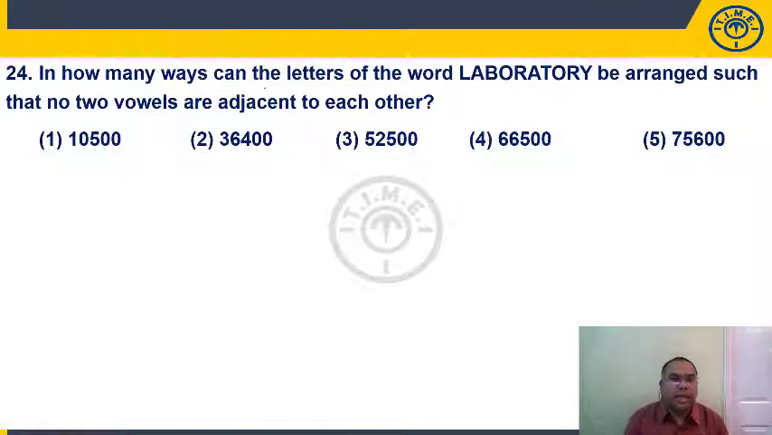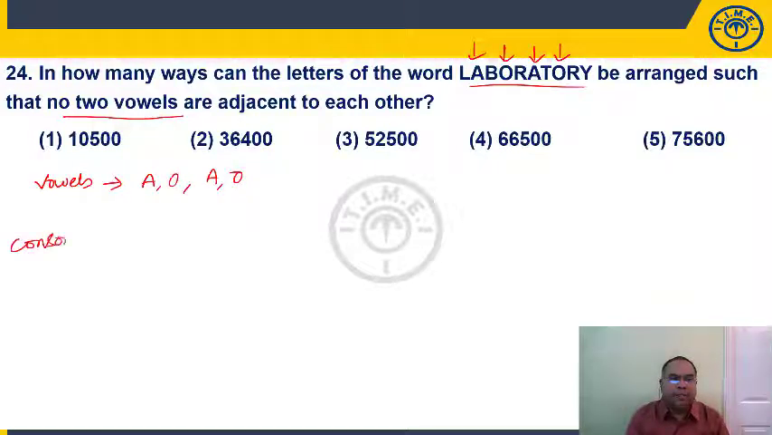Question number 24. In how many ways can the letters of the word LABORATORY be arranged such that no two vowels are adjacent to each other? So what are my vowels in this? A is a vowel, O is a vowel, A is a vowel, O is a vowel. We have a total of 4. How many total letters? 1, 2, 3, 4, 5, 6, 7, 8, 9, 10 letters. Our vowels are A, O, A, O. What are our consonants? The remaining 6 letters: L, B, R, T, R, Y.